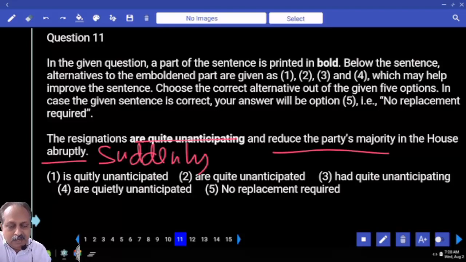The resignations are quite, where is this? Unanticipated. The second option is the answer. And make a note: present tense. They are quite unexpected. Unanticipated means unexpected.